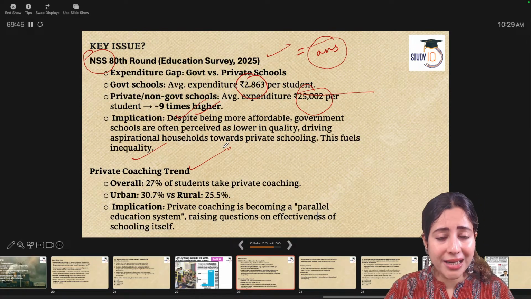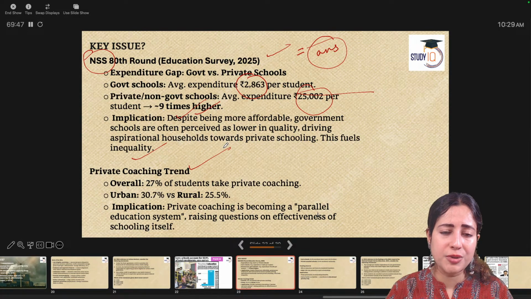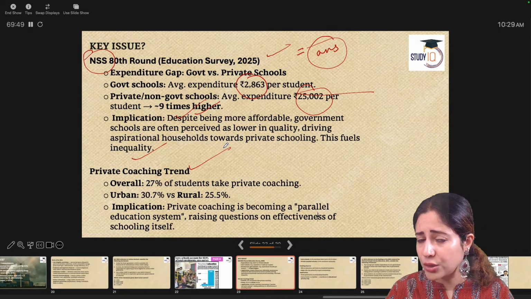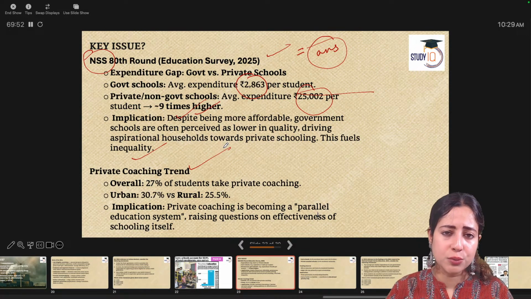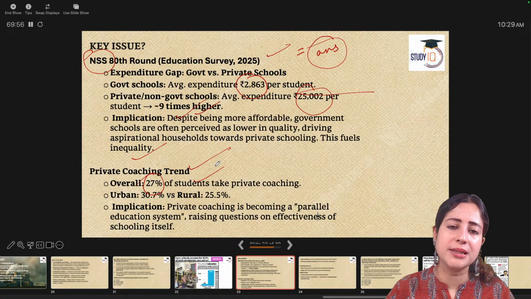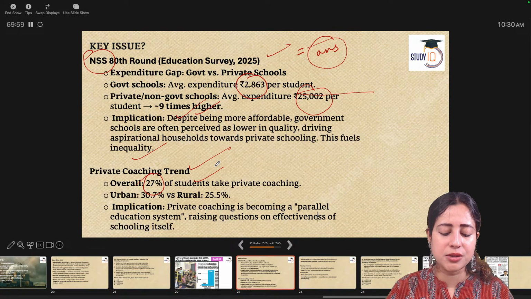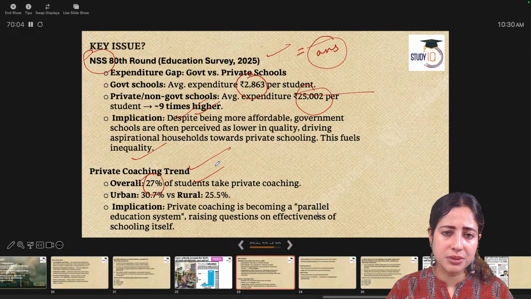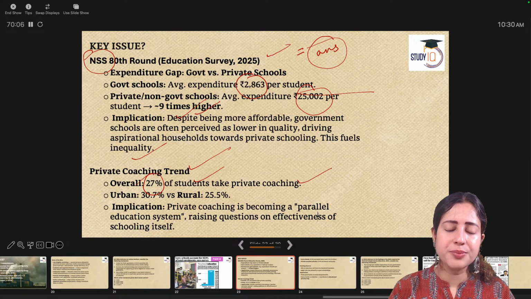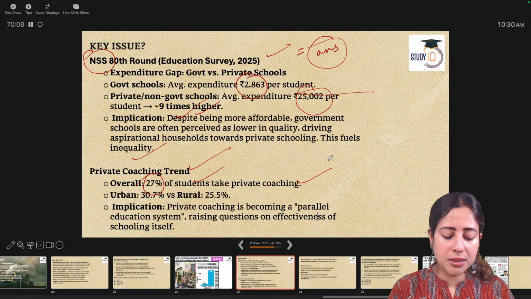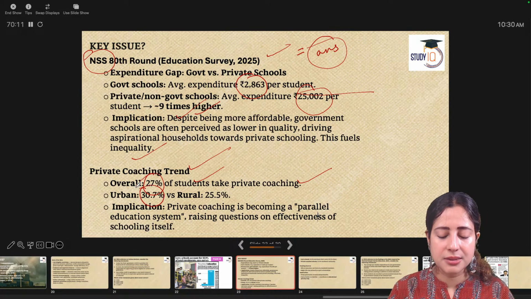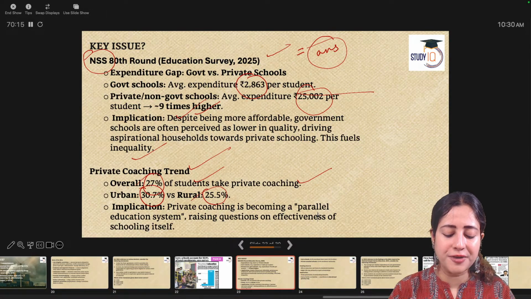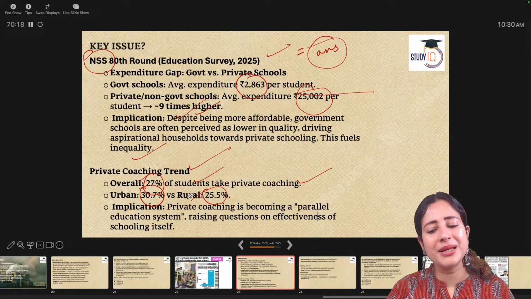Talking about the aided private schools, there are some private schools which are aided by the government. Even they are not able to compete with the purely private schools because 27% students in an average classroom of an aided private school, semi-government school, are taking private coachings. In urban India, 30.7% children enroll themselves in such schools. In rural, only 25%. Private coaching is becoming like a parallel school now.